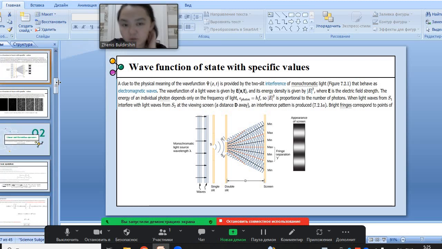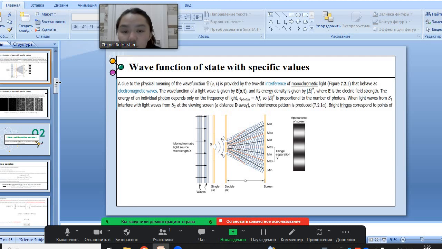And wave function of state with specific values. A clue to the physical meaning of the wave function, this symbol psi of x, t, is provided by the two-slit interference of monochromatic light. In this picture we see the monochromatic light of wavelength lambda, which behaves as electromagnetic waves.